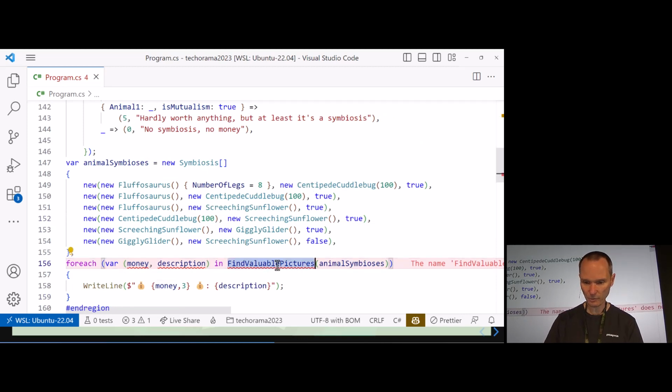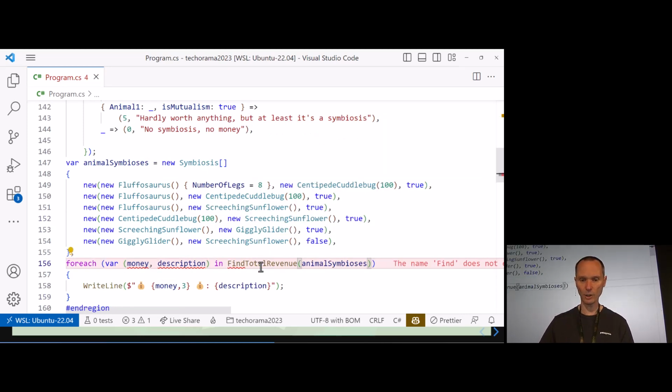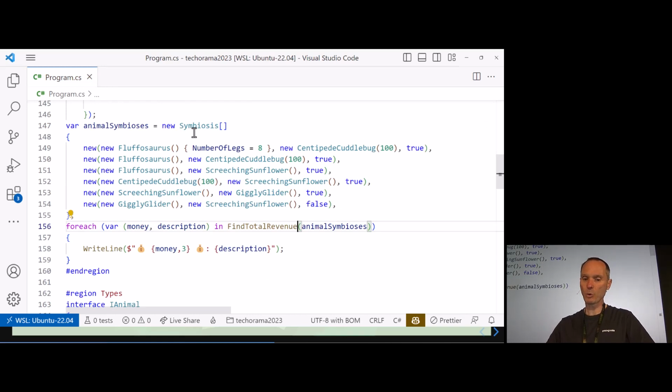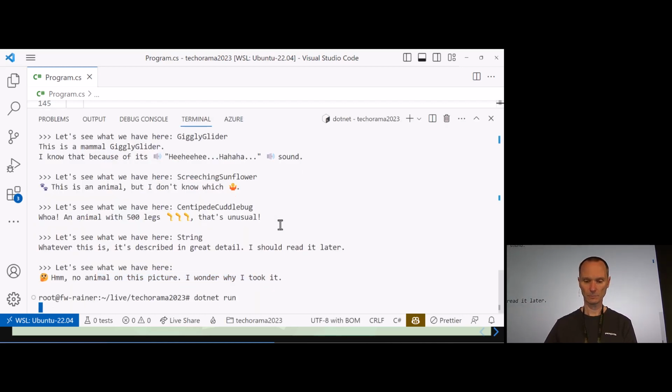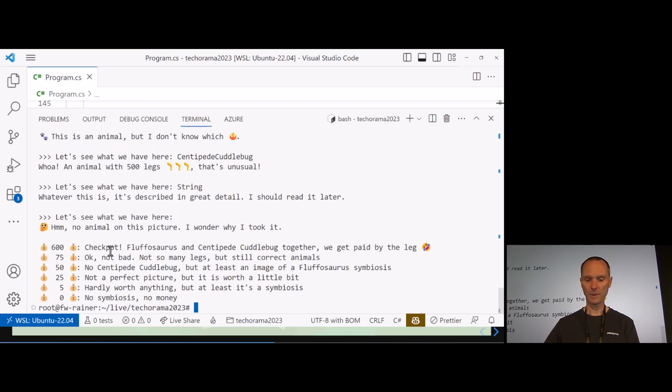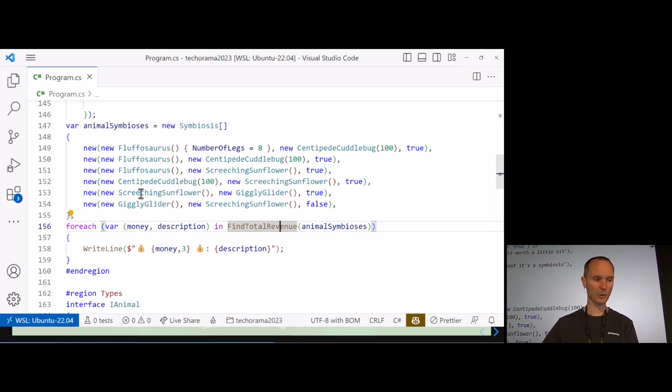So I called it what? Find total revenue. I think this is what I call it. You see, I created some symbiosis. First one is a Fluffosaurus with 8 legs, and then a centipede cuddlebug with 100 legs. So this is our checkbot, and so on and so on. Just believe me, they really work. Let me show you that. Yeah, here it is. And you can check the code afterwards. It calculates everything correctly. The first one is our jackpot. We really got the most out of this first thing.